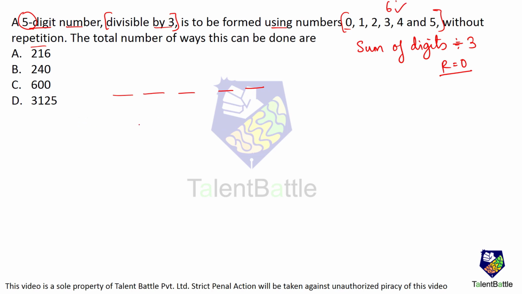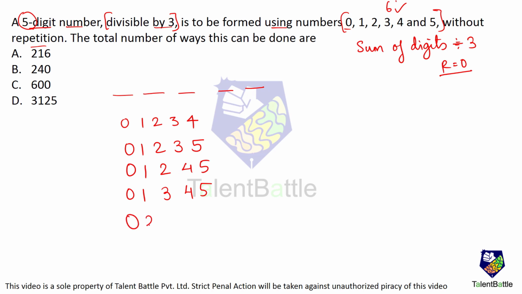So I'll write the possible combinations: 0, 1, 2, 3 and 4. These 5 digits I take. That means I have omitted 5 over here. Now 0, 1, 2, 3, 5. I have omitted 4 over here. Then 0, 1, 2, 4 and 5. I have omitted 3 over here. 0, 1, 3, 4, 5. Omitted 2 over here. 0, 2, 3, 4, 5. Omitted 1. And 1, 2, 3, 4 and 5. Omitted 0. So these are the only possible combinations of digits that can be used to form the 5-digit numbers.